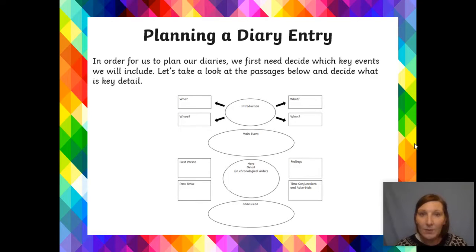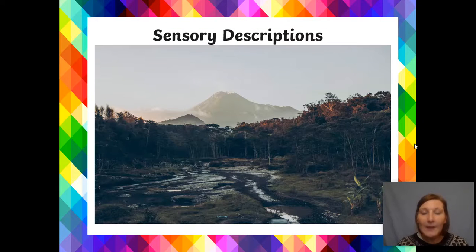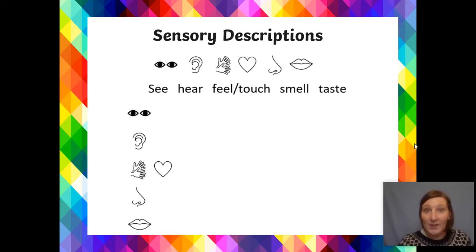How does she feel? Now I've got another sheet that I'd like you to have a go at. So, sorry, before we get onto the other sheet, let's have a little look at describing this here. So I have put down, and you've got this on your worksheet, so I'm just flicking back and forth. What can she see, hear, feel and touch? I'm going to put those two together because it's not just feeling on the inside. What are her feelings? What can she also touch? How does the air feel around her? What can she smell? What can she taste?